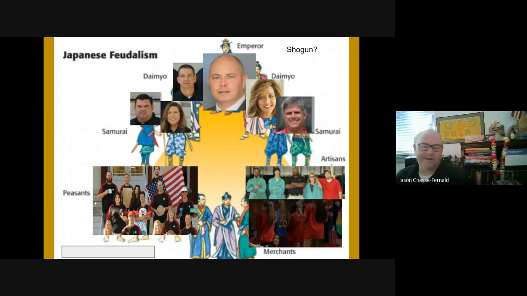So who's the current shogun? That's a little more difficult. My students came up with the assertion that she is our current daimyo, and I'm like, well, why is that? The evidence brought up by students was that she, and people like her, control the schedules for all the students and all the teachers in our school. And that's an immense amount of power.